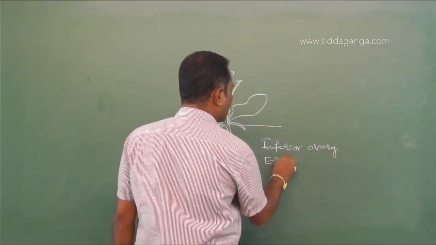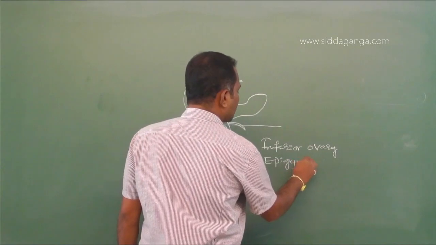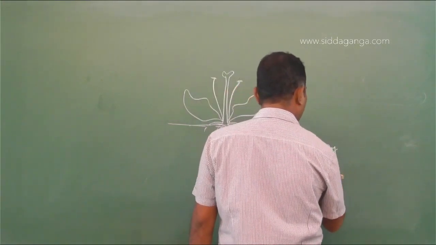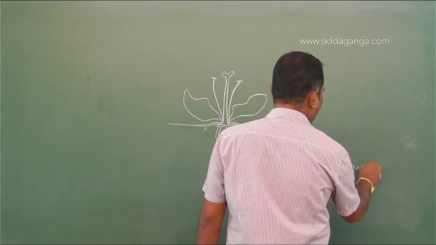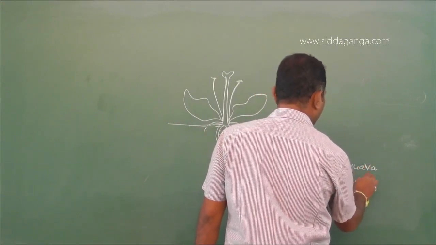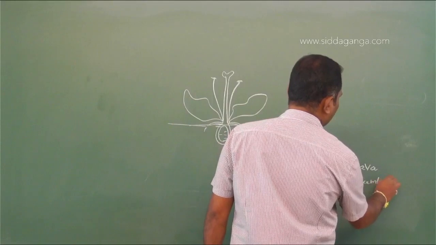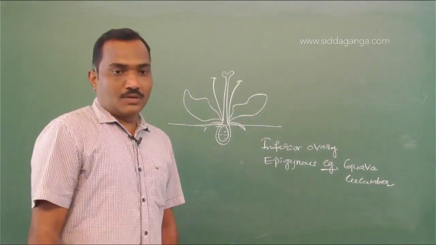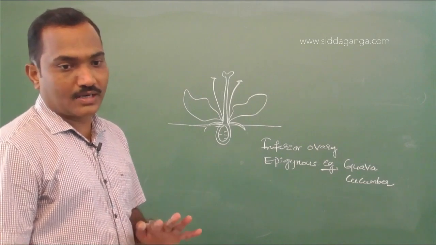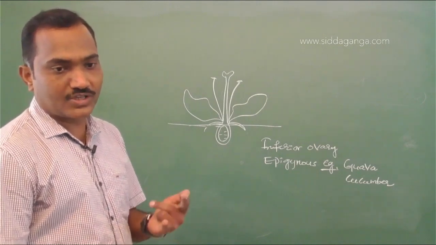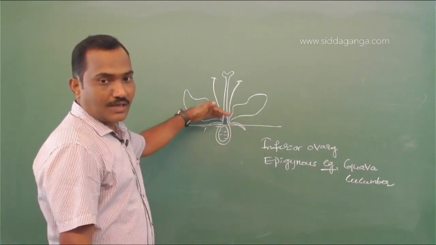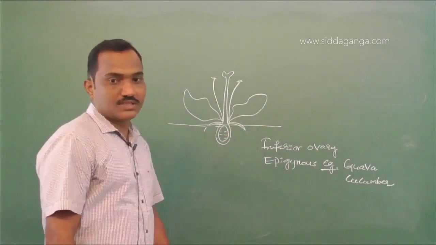That's nothing but epigynous. Example, as in case of guava, cucumber. So options: ovary is superior? No, it's not superior here. Next option, ovary is inferior, below the other parts, and other floral parts are superior. So that's the right answer.